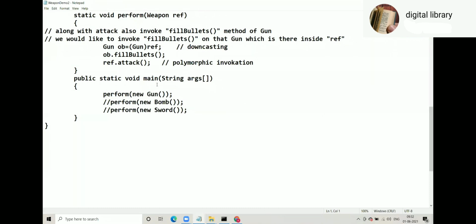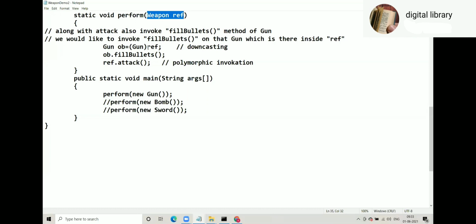So yesterday we learned when to go for downcasting. Whenever you have written code where you accept a parent class reference as an argument, you are going to pass various child class objects to perform polymorphic invocation. In that scenario, suppose you want to invoke a method which is there only in the child class, not there in the parent class. You have to downcast.